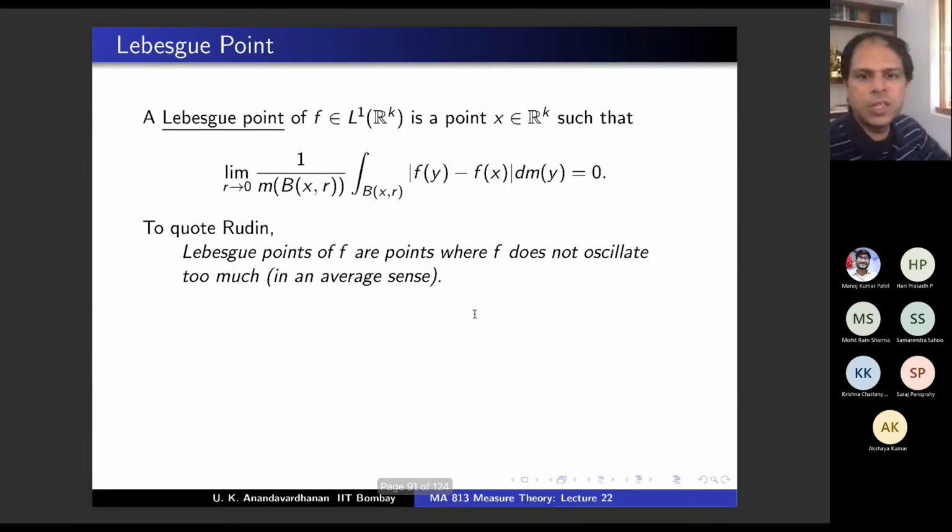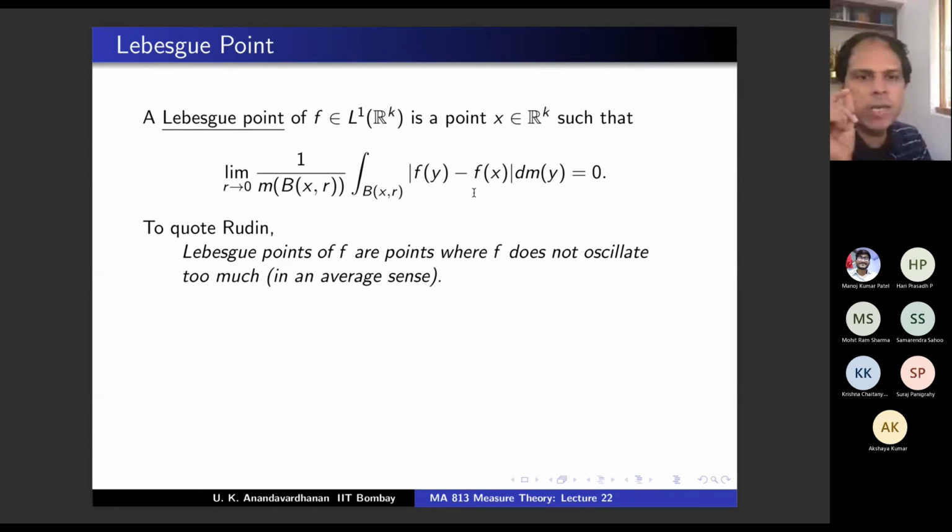Right? If this integral is 0, then integral without putting the modulus here is also 0, no? Just fy minus fx bracket, that is also 0, right? If this limit is 0, then that limit is also 0. Less than or equal to, yes. Correct. That limit is 0.